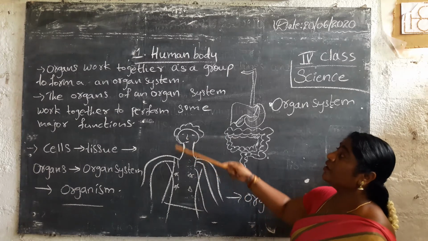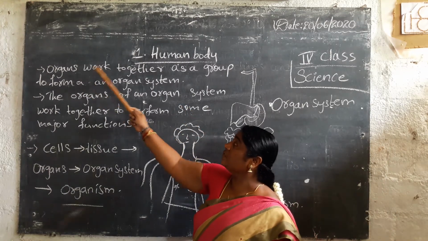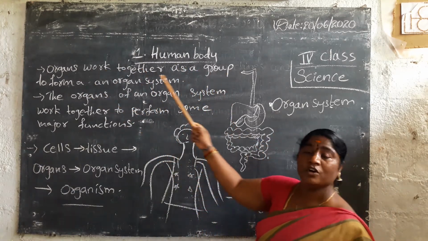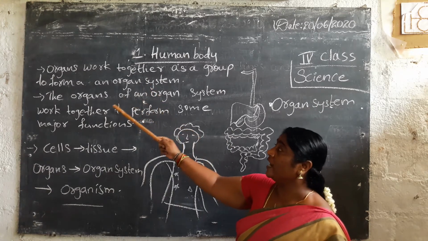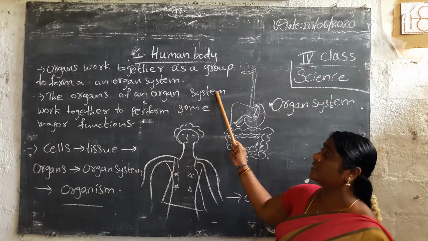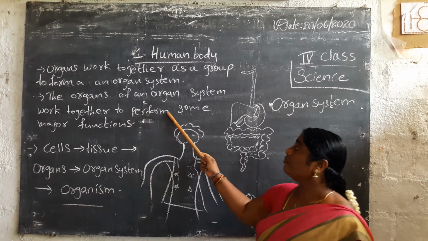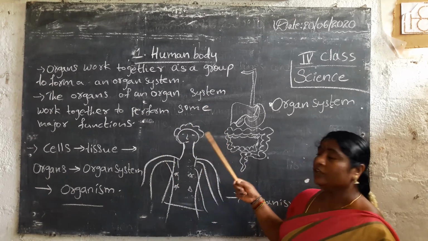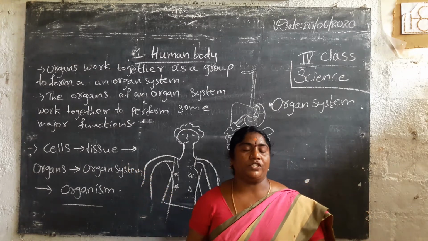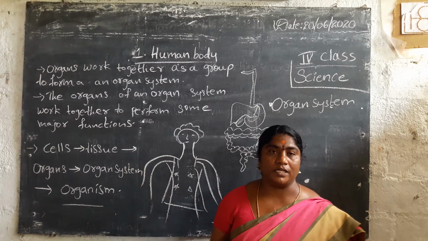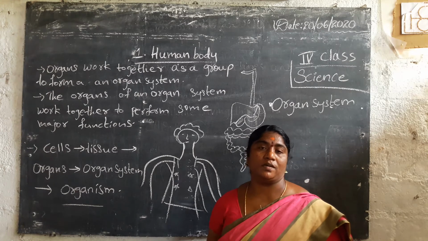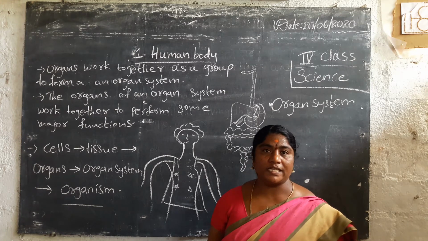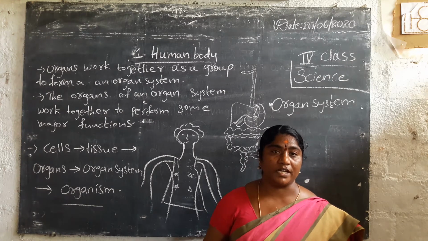One more time: organs work together as a group to form an organ system, and the organs of an organ system work together to perform major functions, like the digestive system, skeletal system, nervous system and muscular system. These are some of the organ systems in our body.